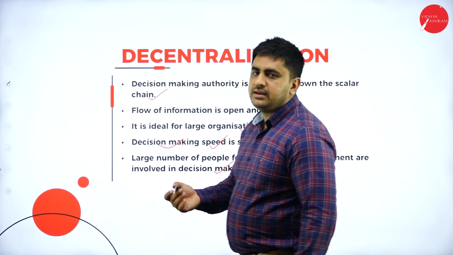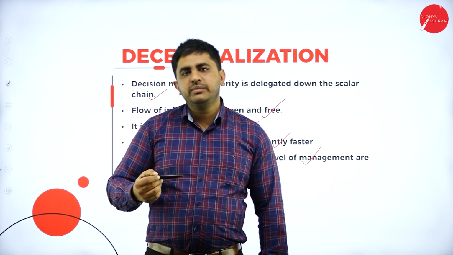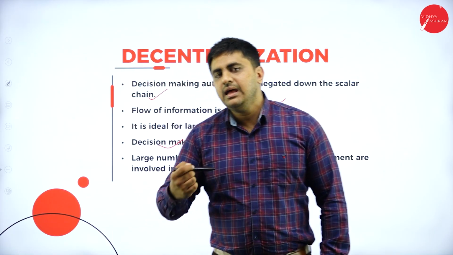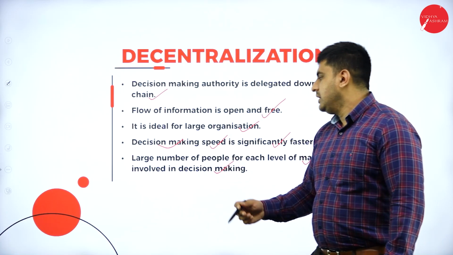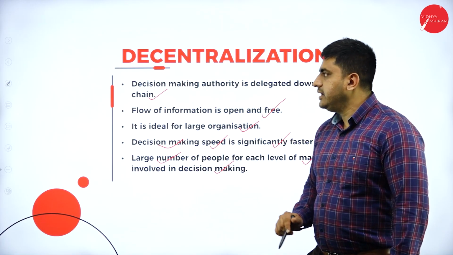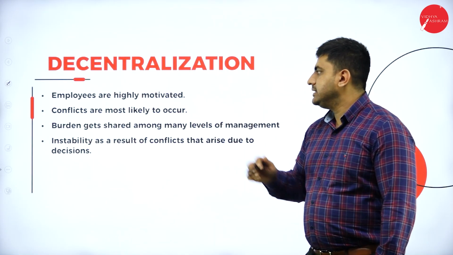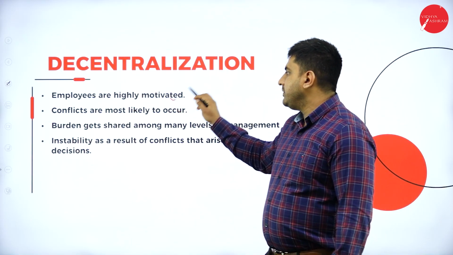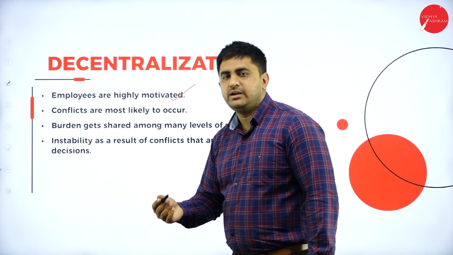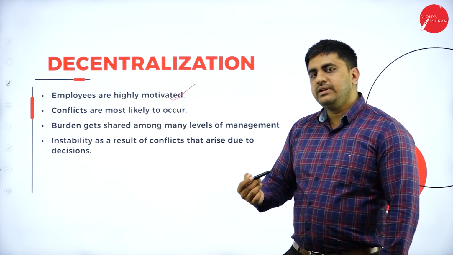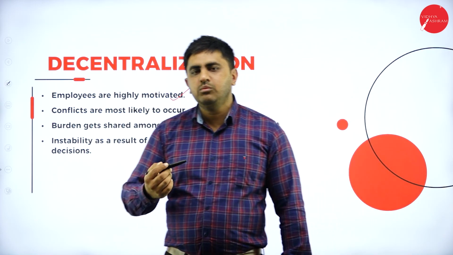So obviously top level managers along with middle level managers and supervisory level managers are involved in decision making. Next, employees are highly motivated because they have been given the authority to deal with their departments. They have been given authority to take decisions, so they get motivated.